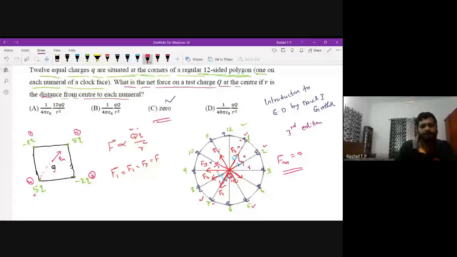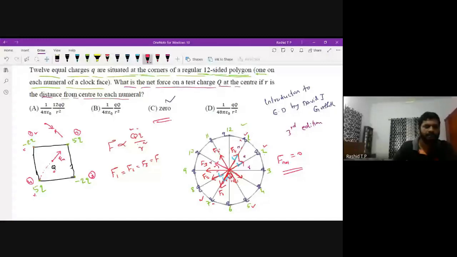Similarly, the force on charge Q by charge 1. This is a negative charge, so for an attractive force we use this convention. Therefore, our charge will move towards the minus 2Q charge. This will be the arrow. Note that the length of this arrow vector depends upon the magnitude.